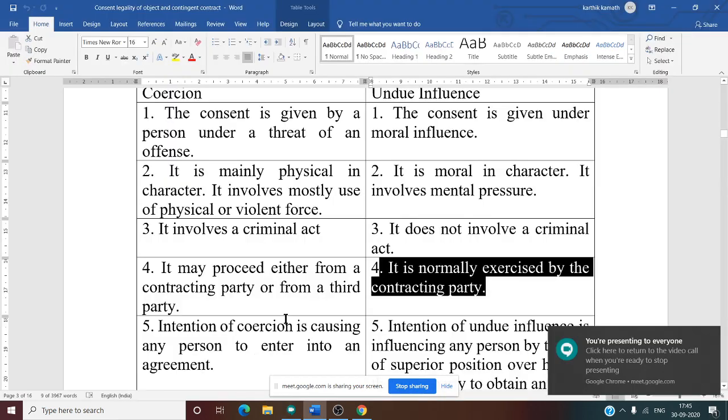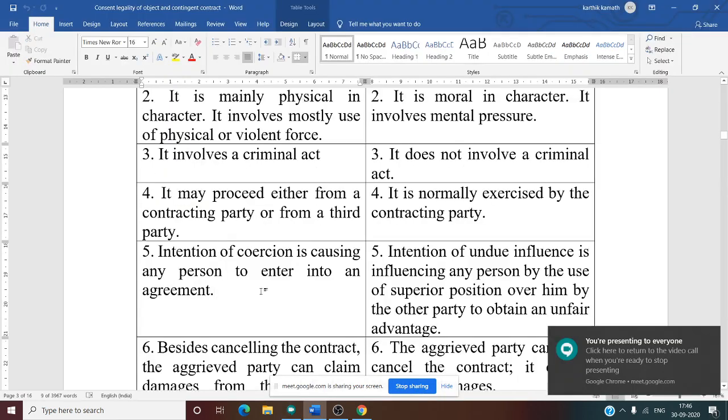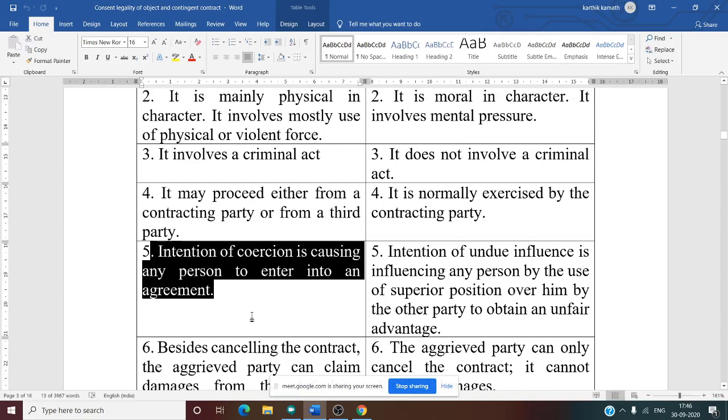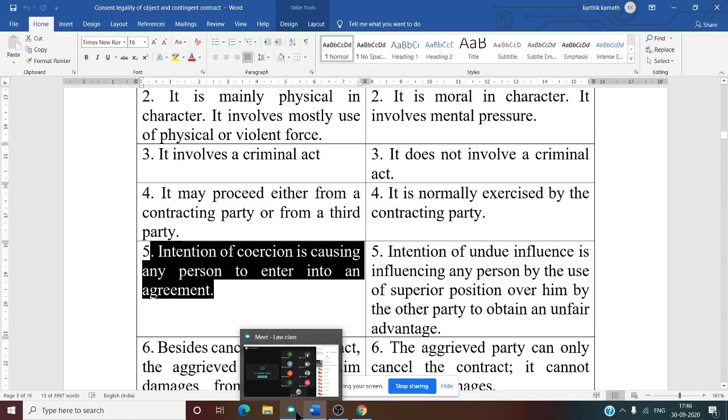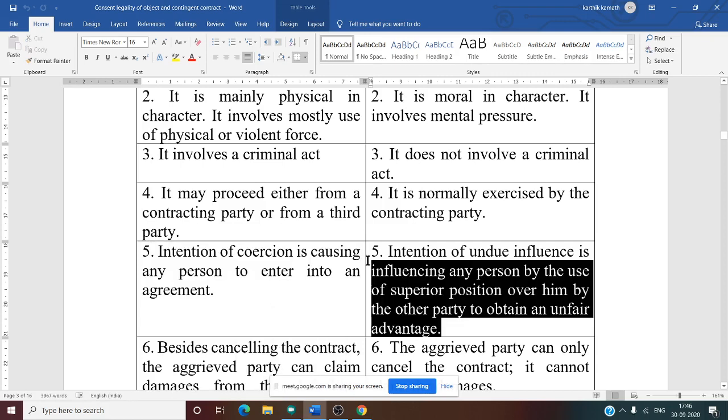Fourth point. Now the fifth one: the intention of coercion is causing any person to enter into an agreement. Yes, that is true. If there is no intention to enter into an agreement, then there is no coercion. But in the case of undue influence, what happens? The intention of undue influence is influencing any other person by the use of superior power over him, to gain unfair advantage.